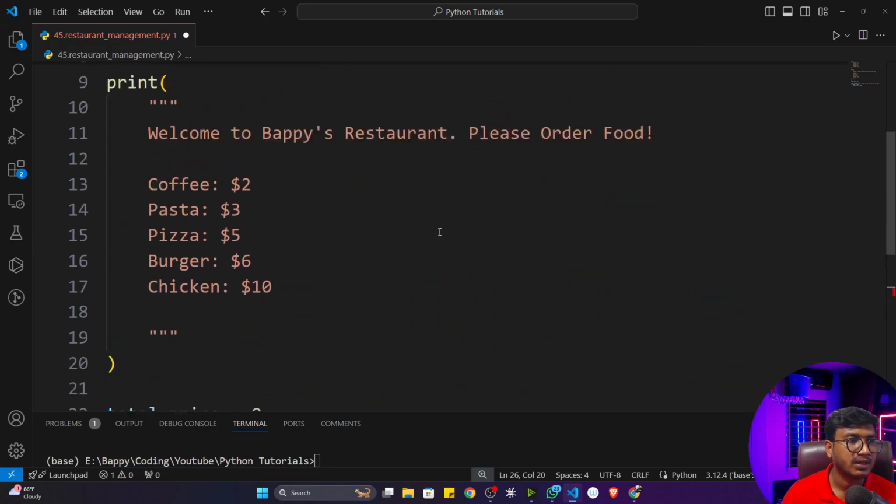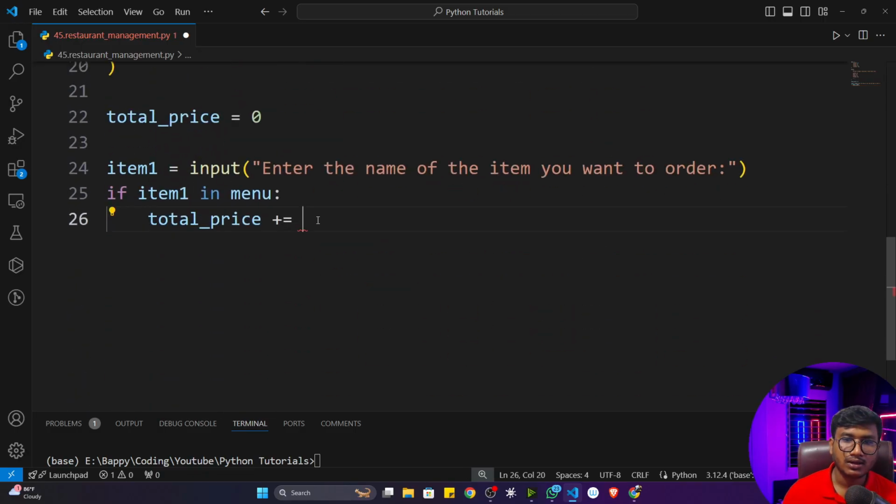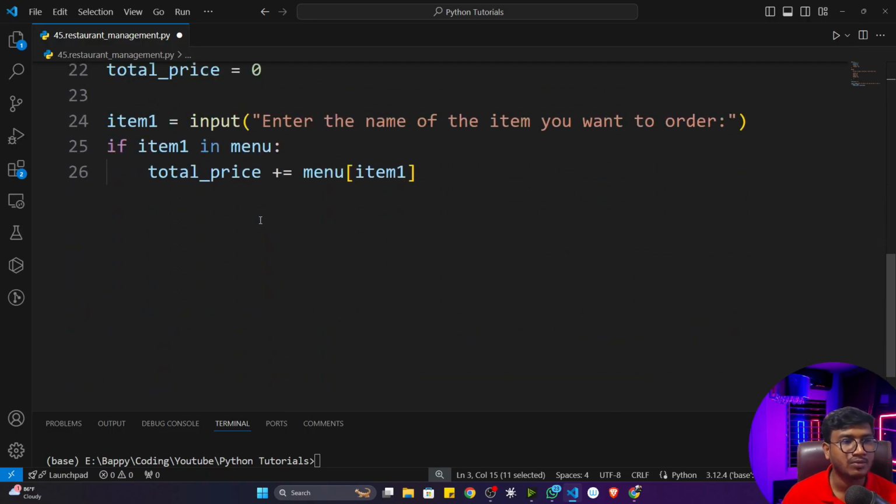So total price I will update with the item price. Now see, if I want to take the price from this particular dictionary, I have to call this particular key, right? Let's say the user has ordered coffee, that means the key should be coffee, and if I write the key, it will give me the value. So the same concept will be applied here. I'll simply write menu item 1. That means if the user has given coffee, coffee will go inside menu and it will return this particular price. Similarly for pasta, pizza, burger, and so on. Okay, I hope you got it.